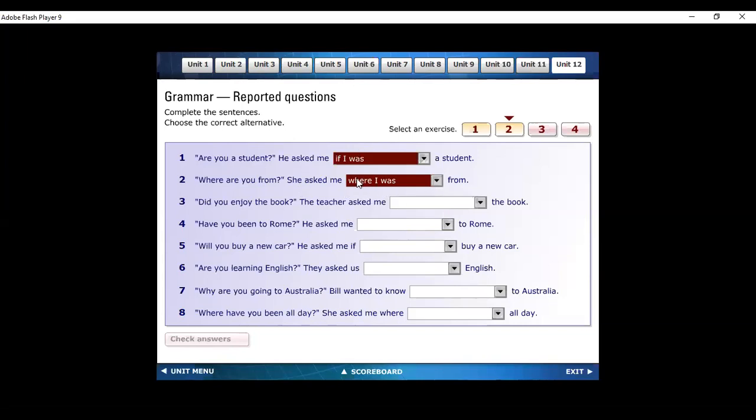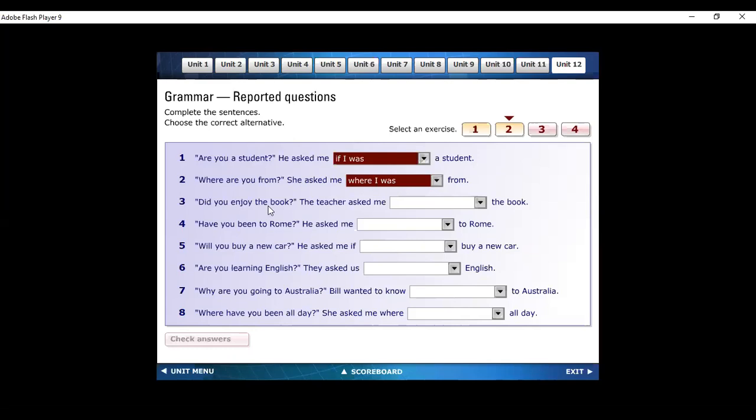All right. So you can note the two changes. In sentence number one, if is being used as a connector, as a conjunction to join two sentences, and here we are using WH words as they are, whatever the question is beginning with, whether what, where, why, who, you will write the same. No changes, but the position of the helping verb should be changed.